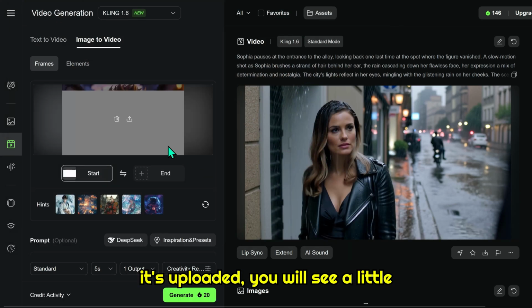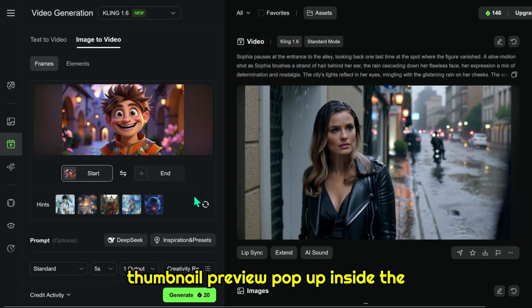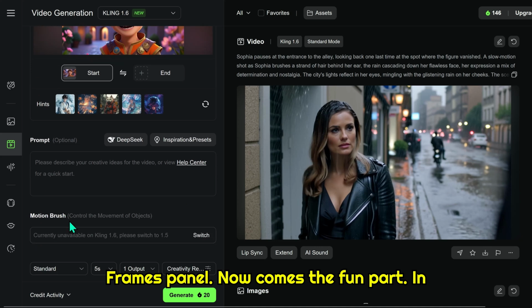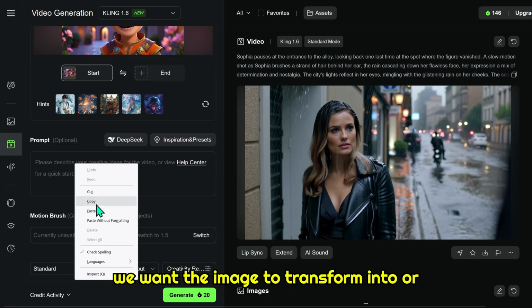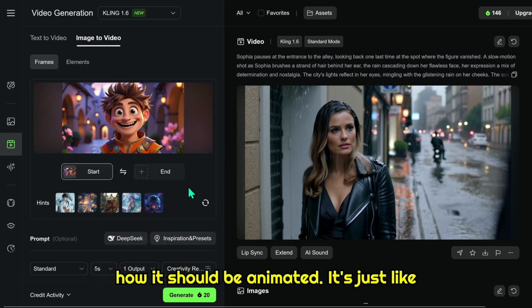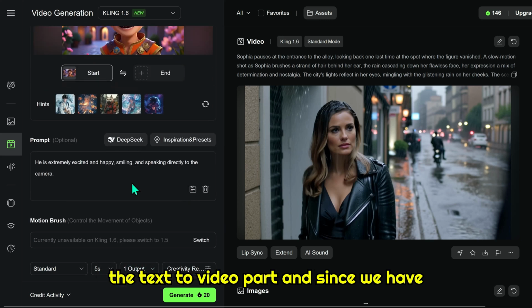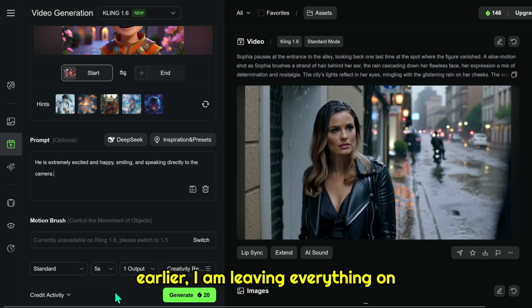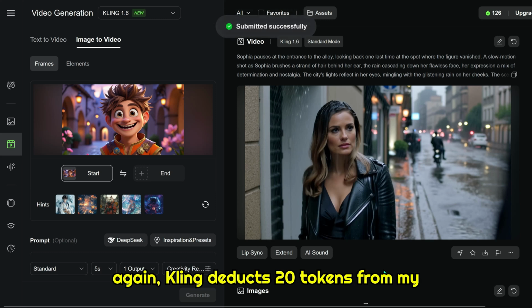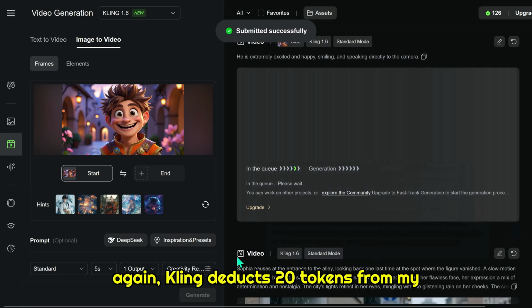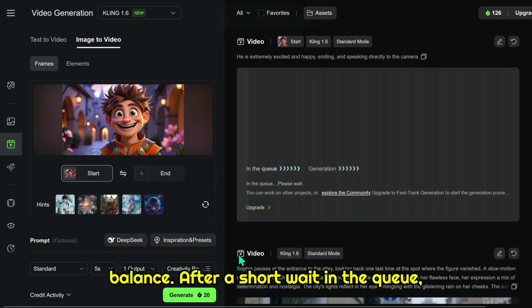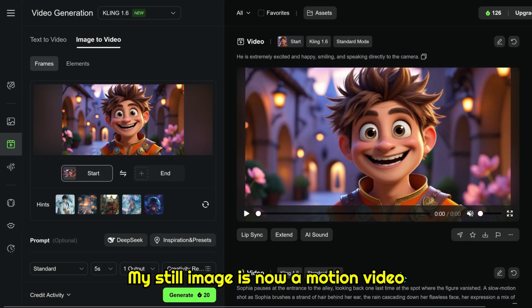Once it's uploaded, you will see a little thumbnail preview pop up inside the Frames panel. Now comes the fun part. In the prompt section, we can type in what we want the image to transform into or how it should be animated. It's just like the text-to-video part, and since we have already gone over all those settings earlier, I am leaving everything on default this time. I hit Generate, and again, Kling deducts 20 tokens from my balance. After a short wait in the queue, my still image is now a motion video full of life and energy.